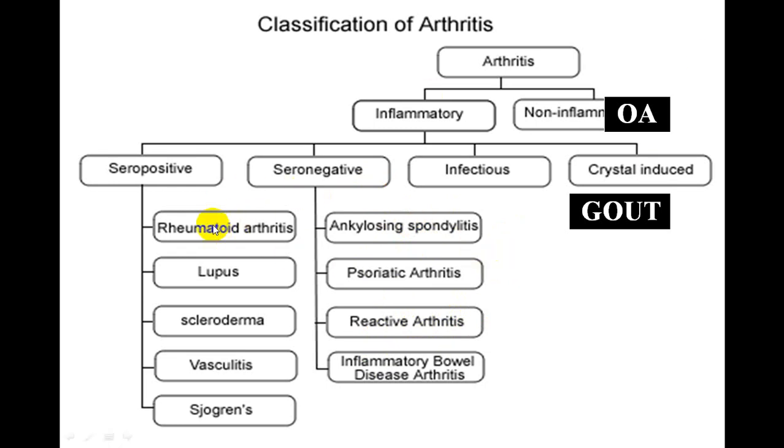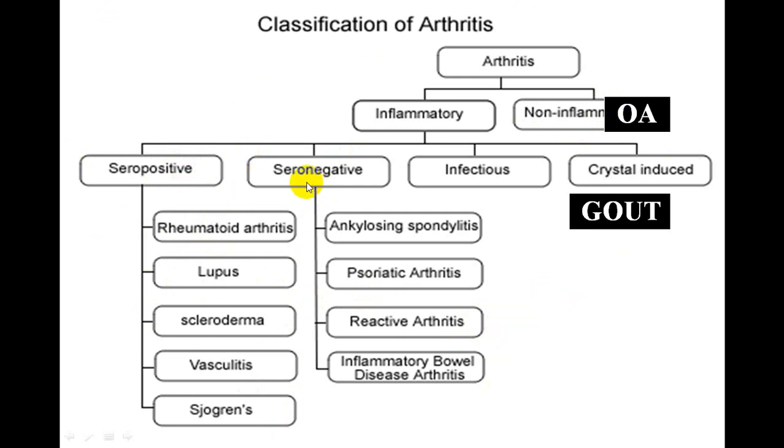While in case of rheumatoid arthritis, you can have an extra articular involvement which will be very common again in rheumatoid arthritis, SLE, scleroderma, vasculitis, Sjogren syndrome. In all these conditions, apart from joint involvement, you can have extra articular involvement. While in case of osteoarthritis, you don't come across any extra articular involvement.